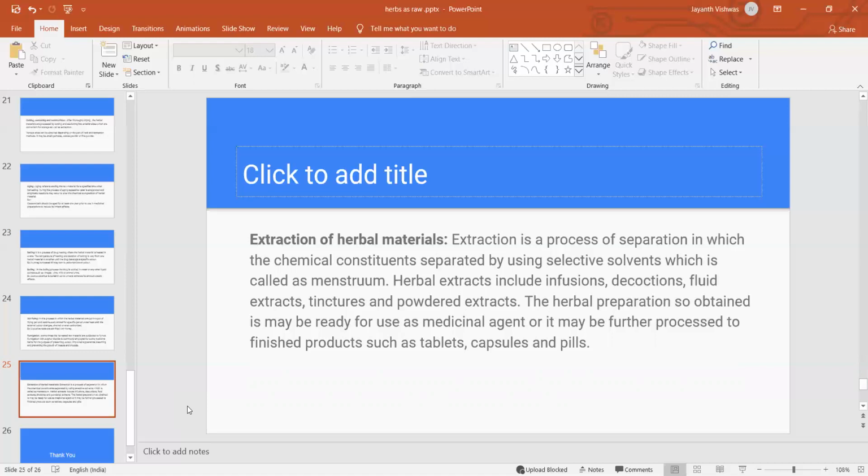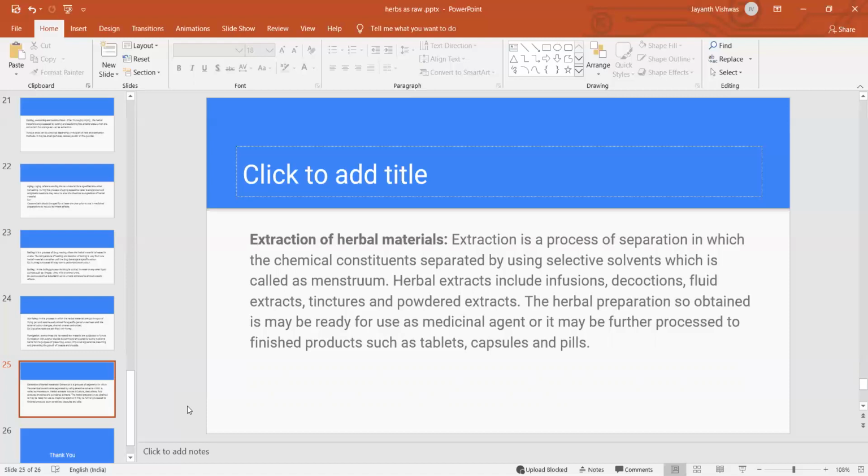Sometimes we can further process this medicinal agent to get finished products such as tablets, capsules, pills, and other dosage forms.